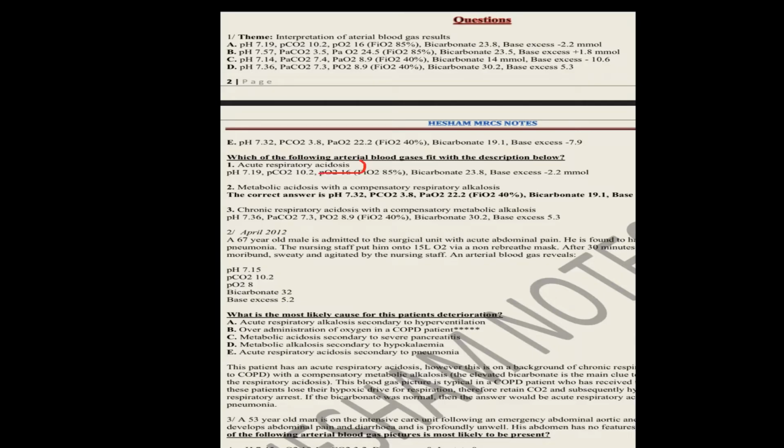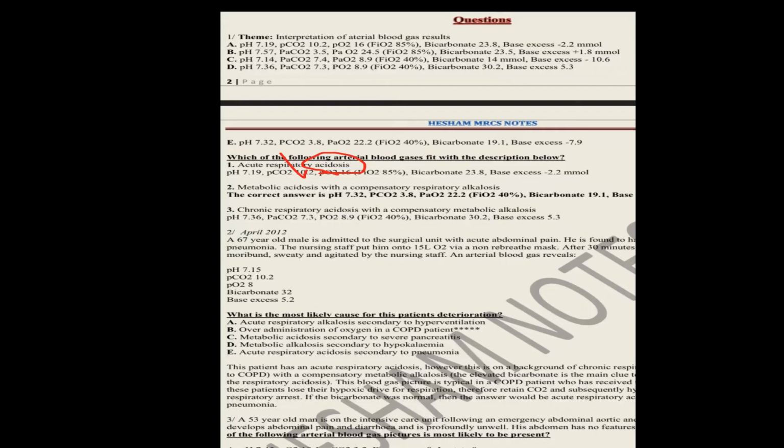What does acidosis mean? I will search for the pH below 7.34. In which choices will you find that? A, C, and E. Okay, then it is the respiratory type. Respiratory type means an increase in PaCO2.